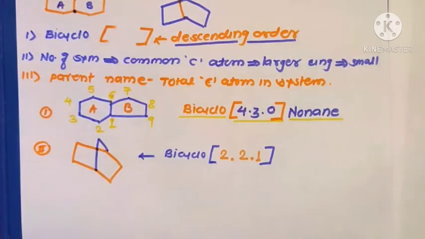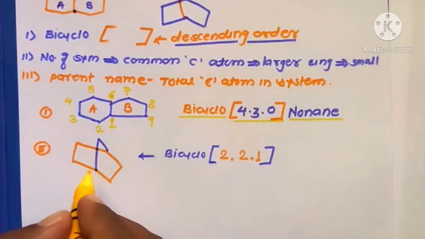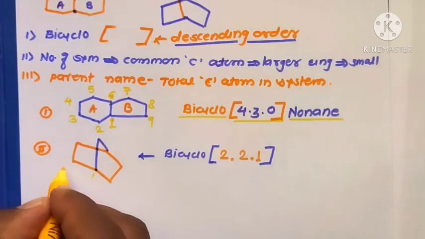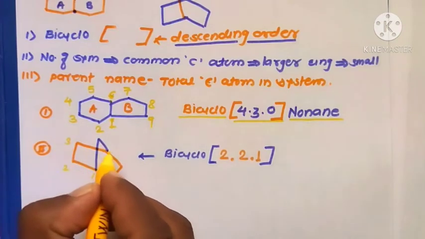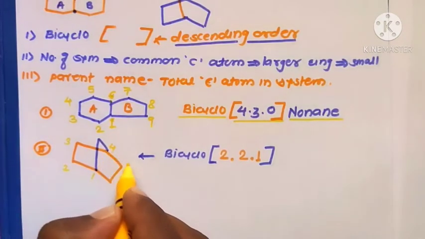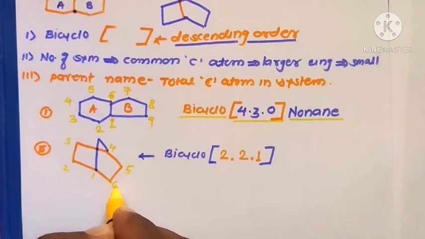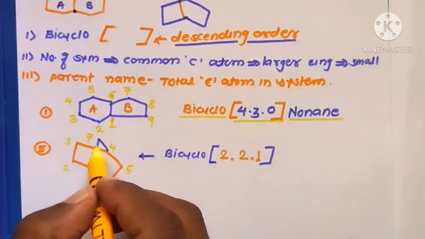After this square bracket, you can number from one of the common carbon atoms. Therefore, numbering starts from 1, 2, 3, 4, 5, 6, and at the end, the bridging carbon is number 7.